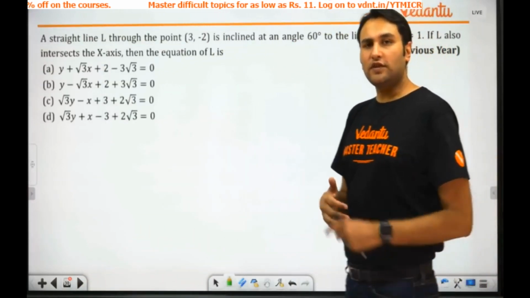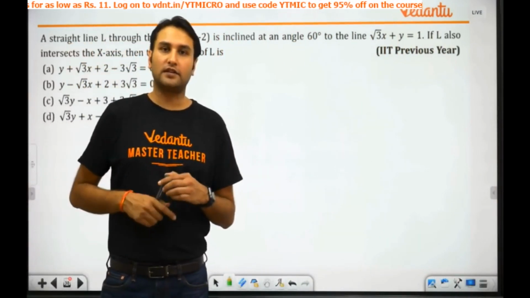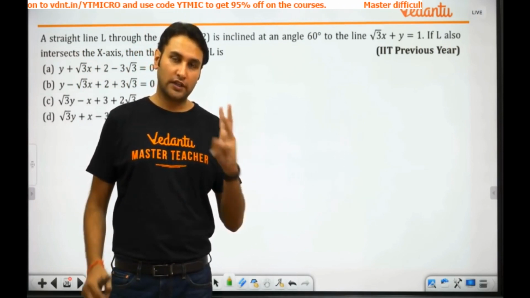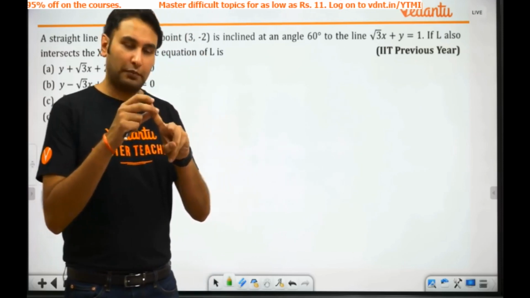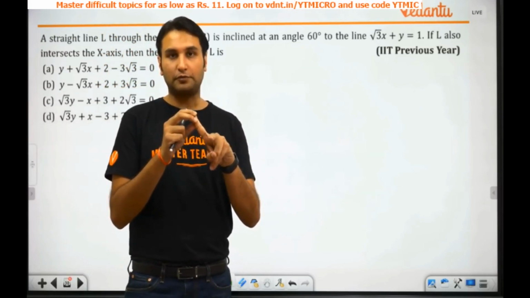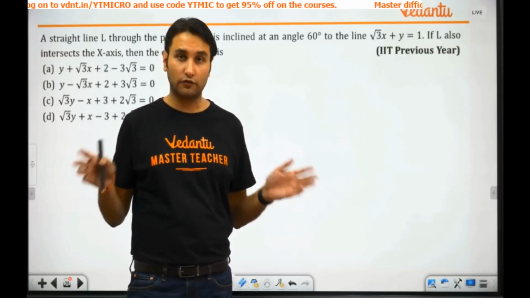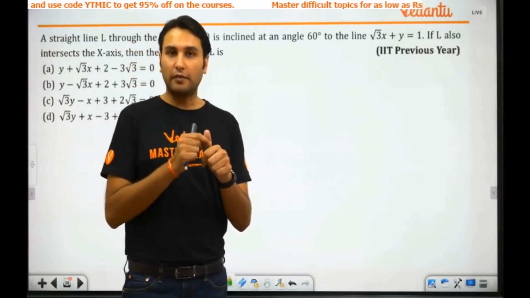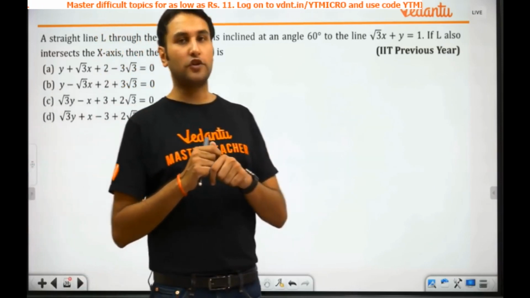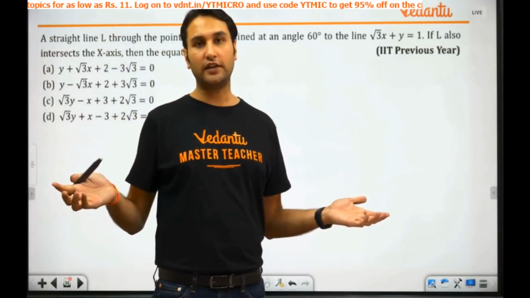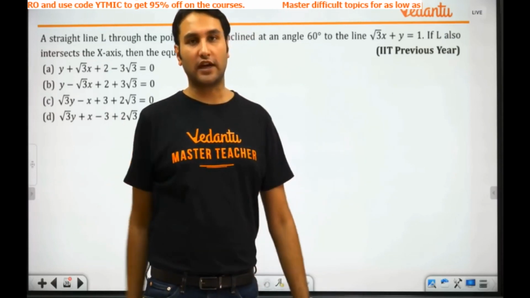Now, this was a few problems from integration where you could have applied certain shortcuts. So we saw 3 types of shortcuts there. One is a particular case of King's rule: f of x upon f of x plus f of a plus b minus x. Answer always becomes half times b minus a. Very important. Second method, DA method, for integration by parts. Third, we talked about how we can approximate any integration using area under the graph, and hence look at the options and get the answer.